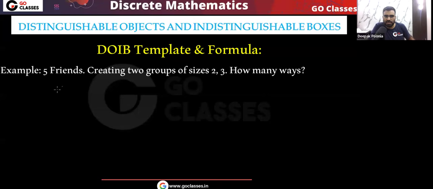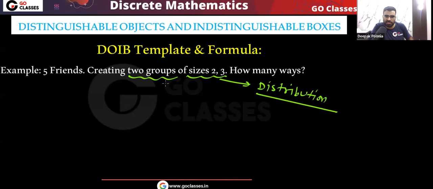5 friends, we are dividing into 2 groups of size 2, 3. So these 2 groups by default will be unlabeled groups, and this distribution is already given to us. So remember this is the distribution that is given to us. The second thing, by default the groups will be unlabeled. So this is a DOIB problem.